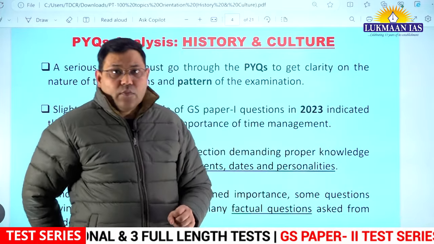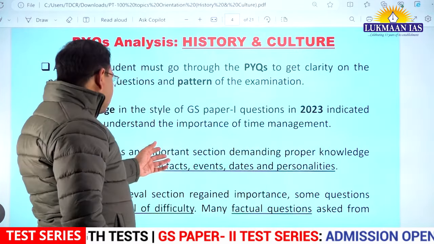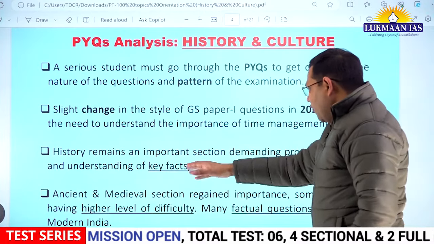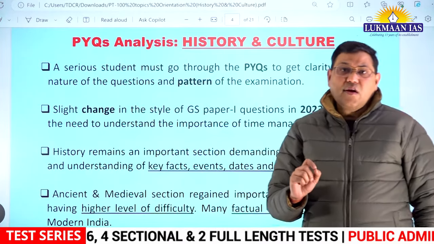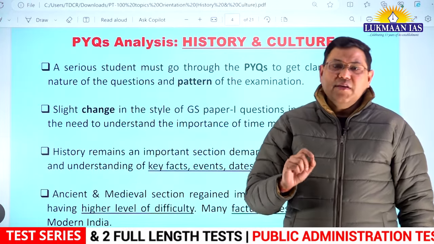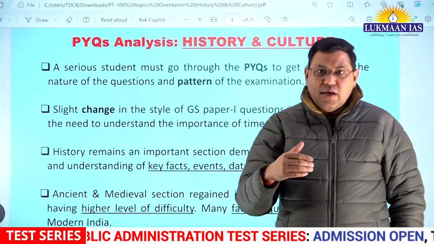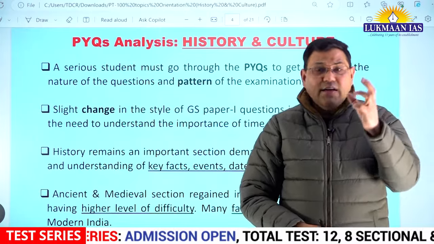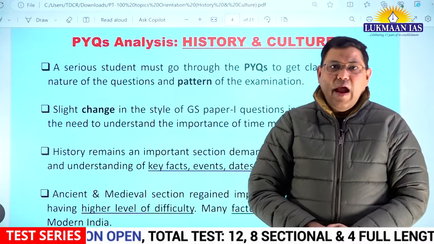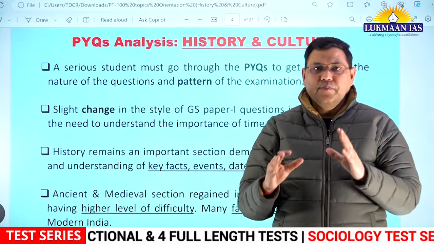Now, when we say history is a very important section till date, we also must understand that it demands proper understanding of key facts, events, dates and personalities. You cannot study history by just mugging up everything. A better way is that you study something chronologically or theme-wise and understand the interlinkages, understand the elements of continuity and change, and let it become a part and parcel of your long-term memory.